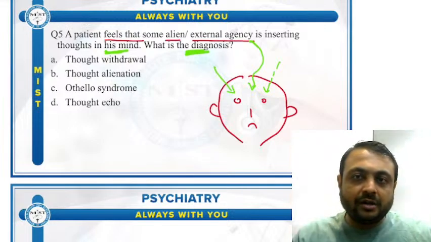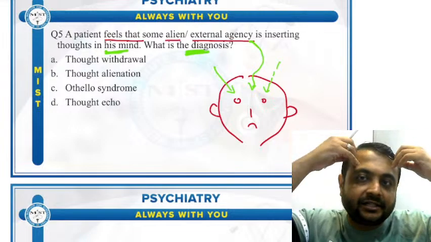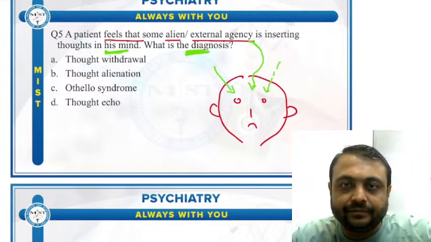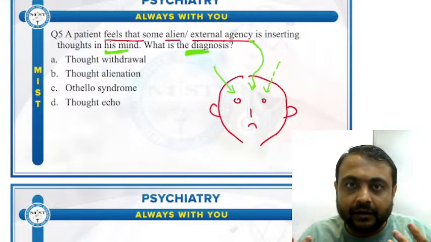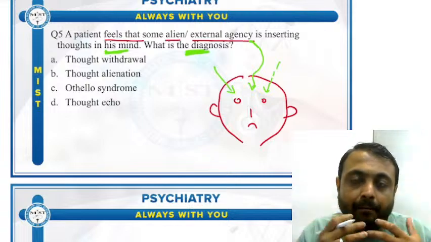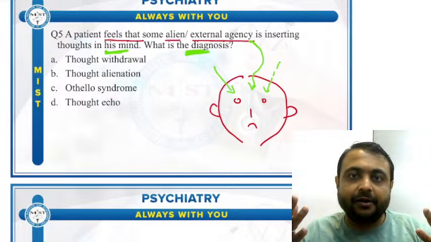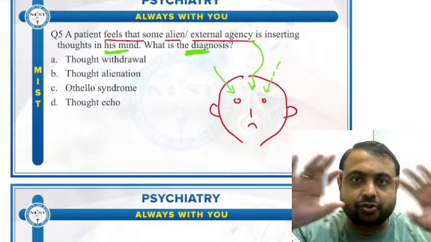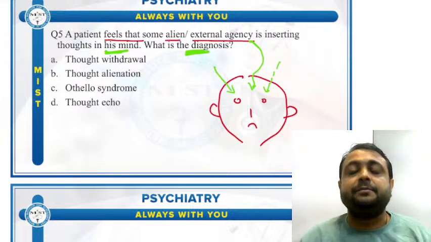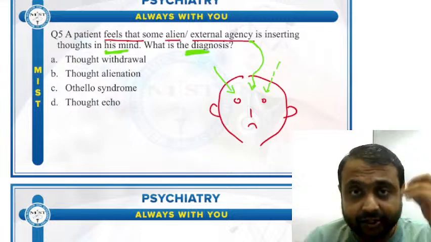What is thought withdrawal? Somebody is removing, stealing thoughts from my mind. Whenever I start thinking, suddenly I become blank. Why? Because the upcoming thoughts have been stolen, removed from my mind by some external agency. So that is thought withdrawal.